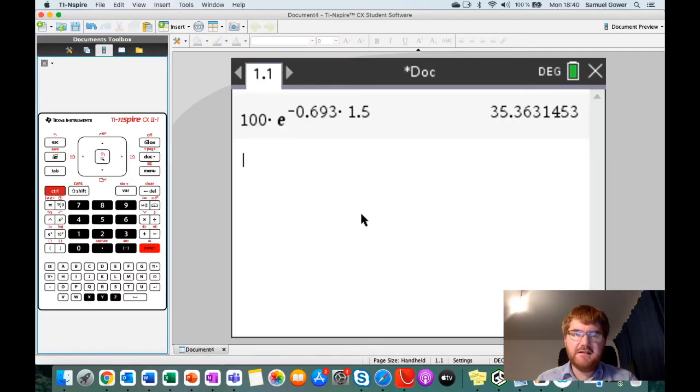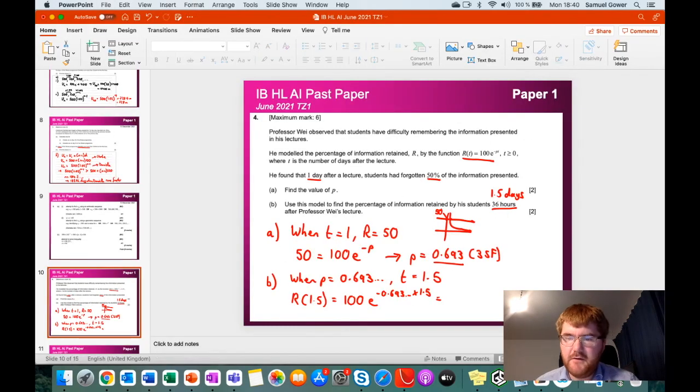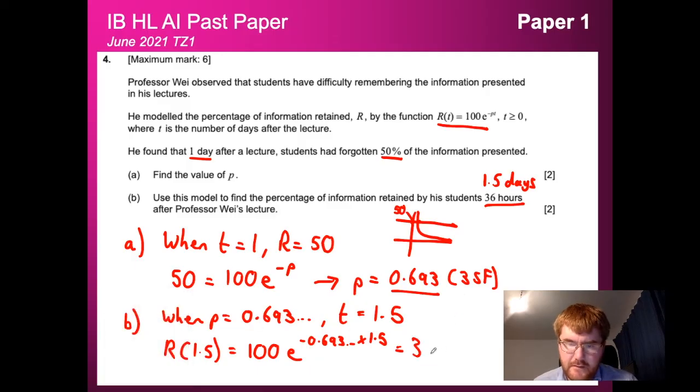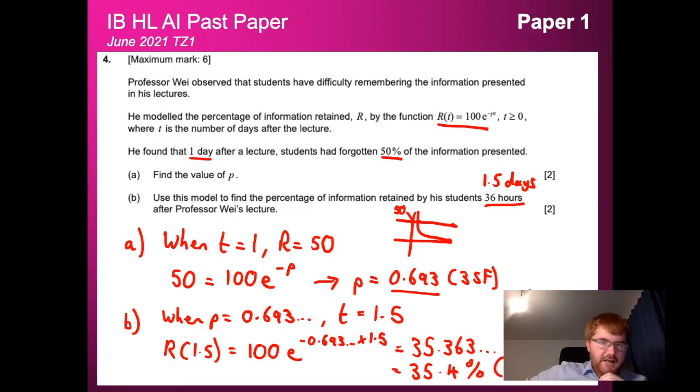Okay, and if we put that into our calculator, you'll see we get the answer of 35.363. So we're going to pop that back in over here. 35.363... Of course, to three significant figures, which is always what we round to, we get 35.4%, which is the answer that we're looking for.